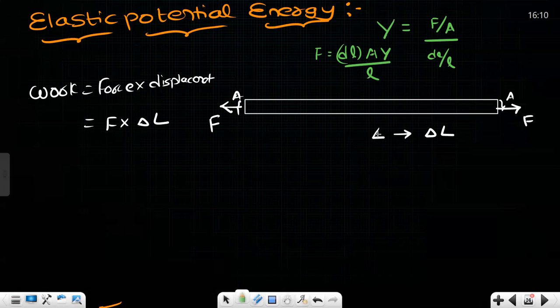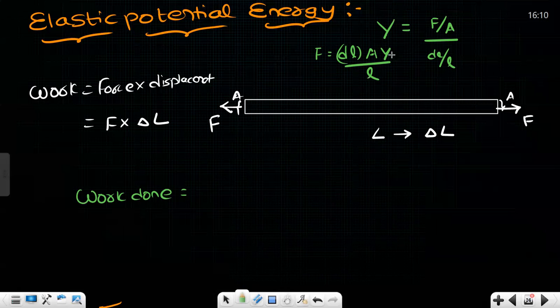Now let's go ahead. One second. Somewhere we have made a mistake here. Area will be how much? Capital L. Just a small thing. See, the work done will be equal to force into displacement.